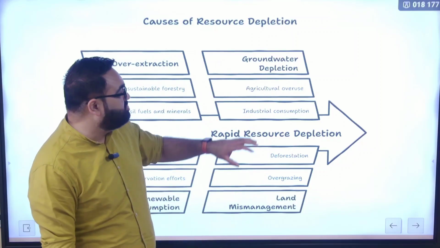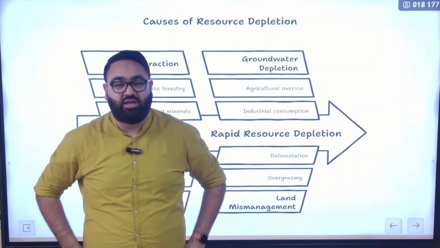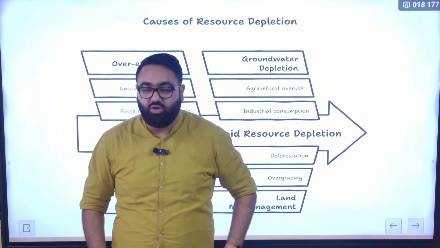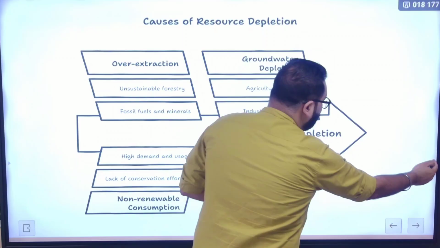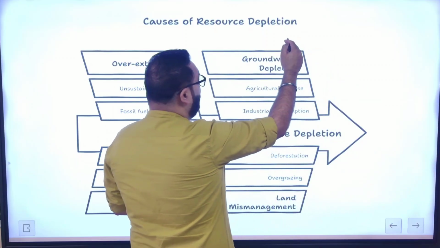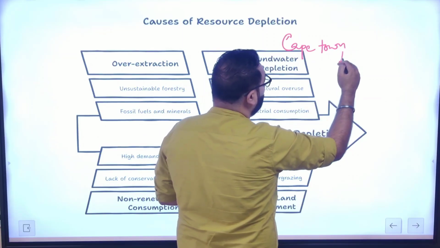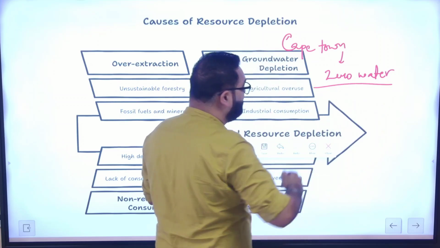There are also problems of groundwater depletion, especially, it's a big problem, especially with India. A lot of big cities around the world are running out of water. You know, a few years back, Cape Town in South Africa became the first major global city to run out of water. And don't even look outside, look in India.